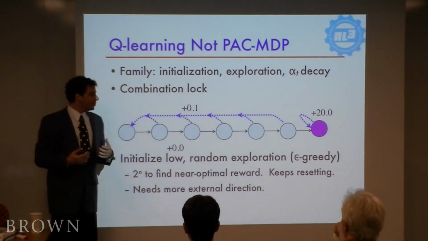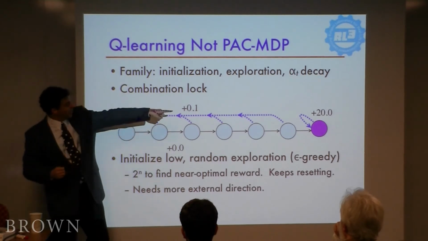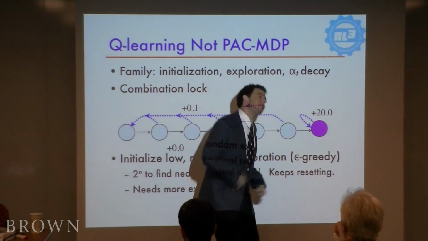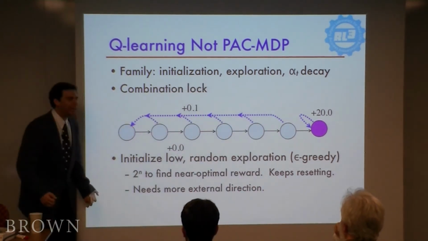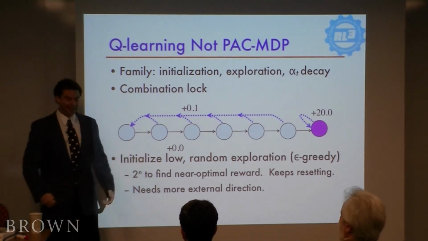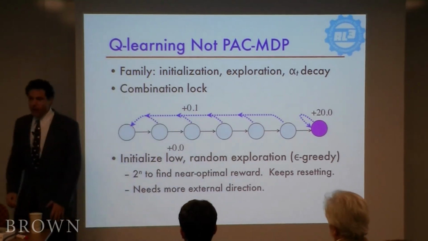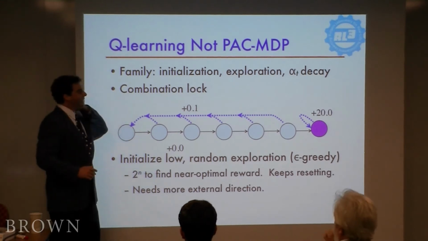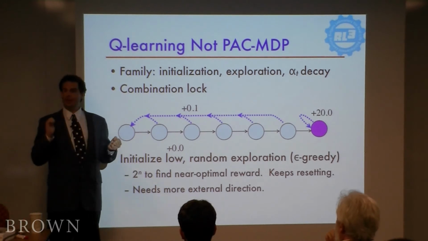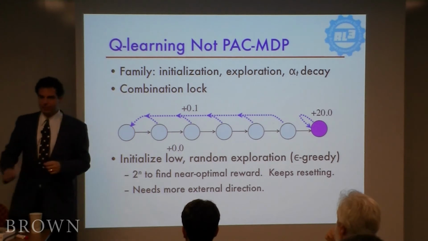Then, once it starts to really know what's going on, it has the following kind of behavior. Let's say it even knew that way at the end of this chain is the 20. So it's marching along, yeah, that's the best value, that's what, uh-oh, time to explore. Back to the beginning. Duh! So imagine going through life like this, or walking on a tightrope or something like that. It's like, time to explore, no! And it's off. So epsilon greedy is really irritating as an exploration algorithm. And it's very weak. It's very simple. You can just slap it on top of any algorithm that's choosing actions, but it has this sort of problem. Is that a common impression?